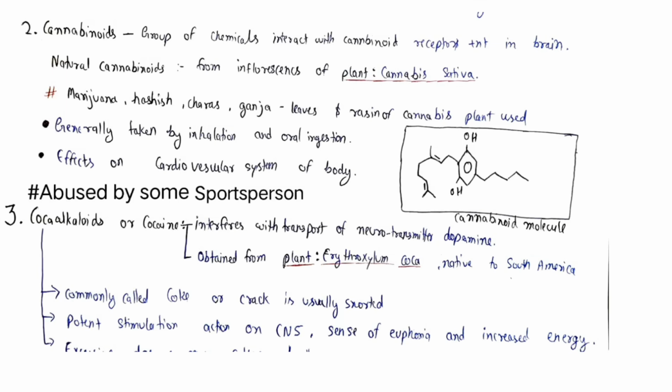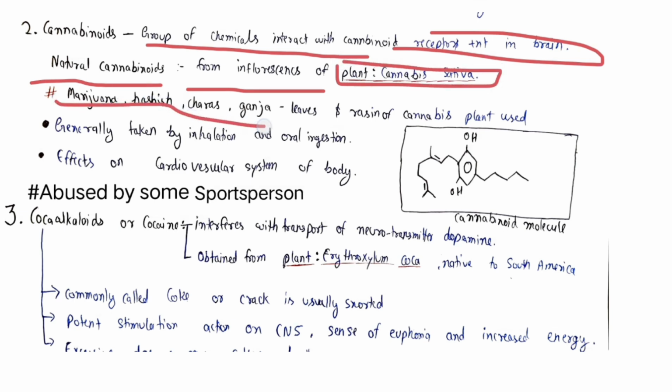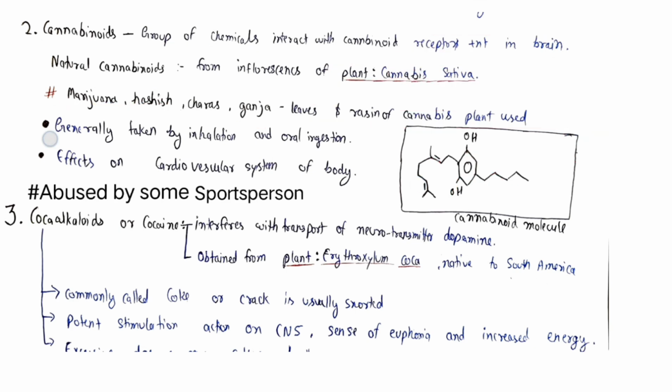So let's start cannabinoids now. Cannabinoids are a group of chemicals which interact with cannabinoid receptors present inside the brain. The natural cannabinoid is generally taken from the inflorescence of the plant known as Cannabis sativa, and marijuana, hashish, charas, ganja are made from leaves or resin of the cannabis plant. The cannabinoid molecule structure is given in NCERT. It's sometimes a PYQ, so it should be remembered. There is a phenol, 2 oxygen groups, 2 OH groups, phenol groups, and then there is a chain and 2 double bonds. That should be enough for picking the option. The exact molecule is not really necessary.